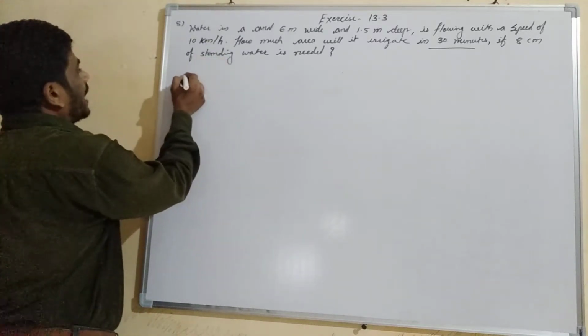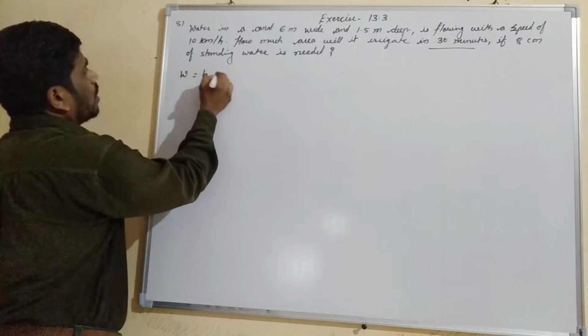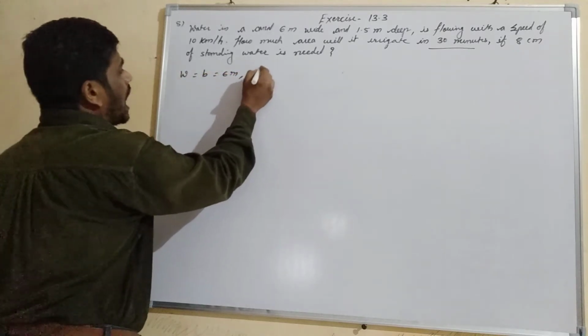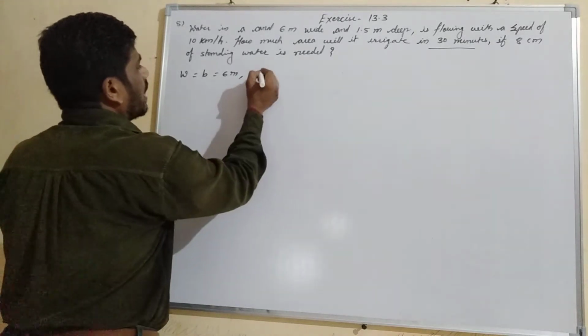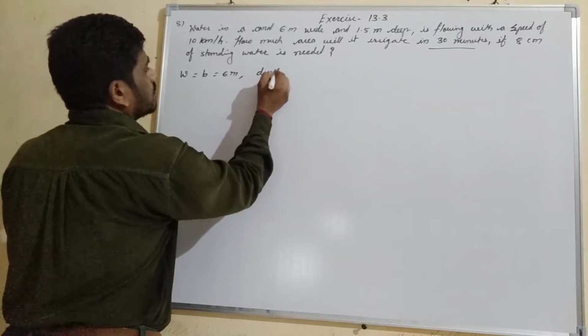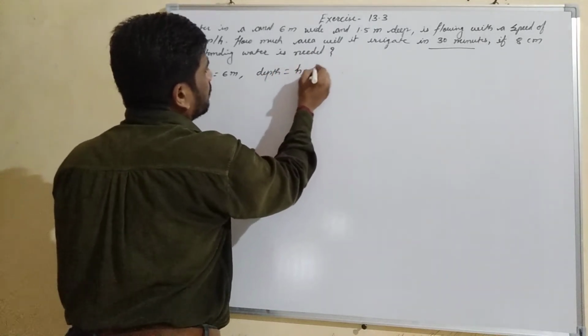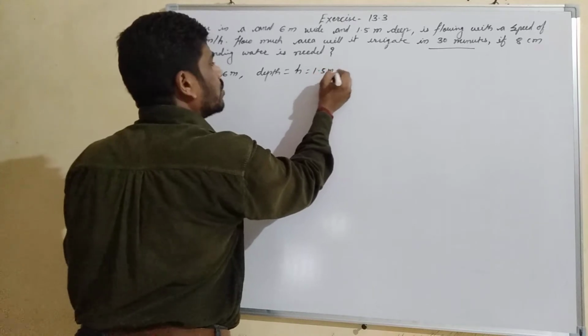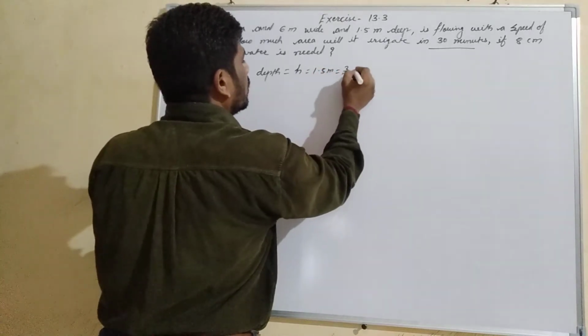Here the breadth, the width of the canal, is 6 meter, and the depth of the canal is given, which becomes the height, 1.5 meter. You can write that as 3 by 2 meter.